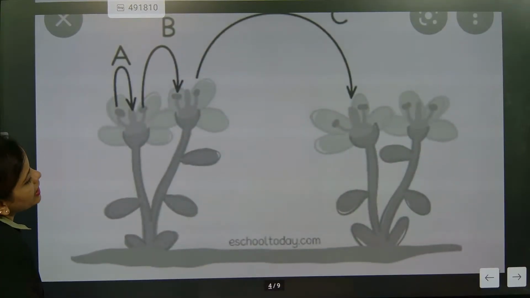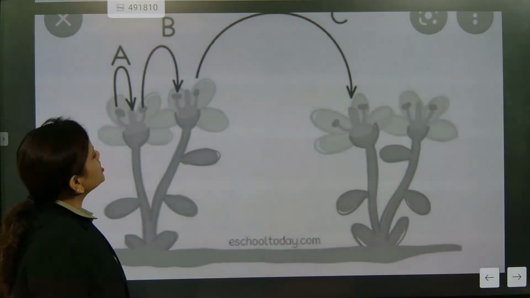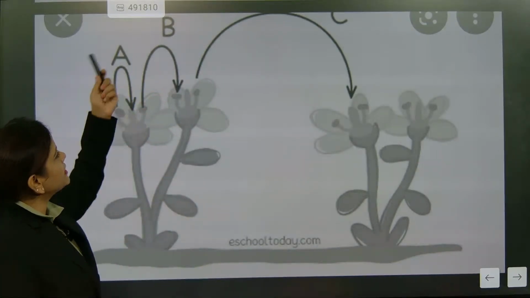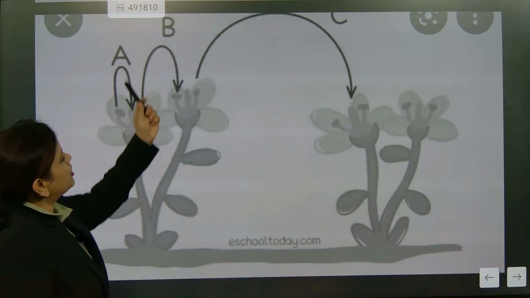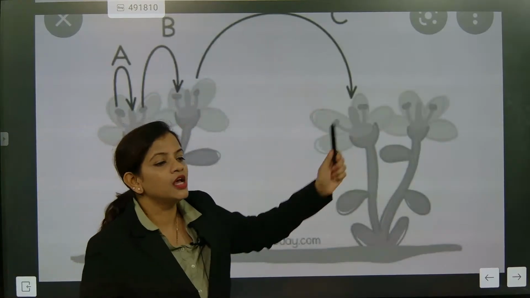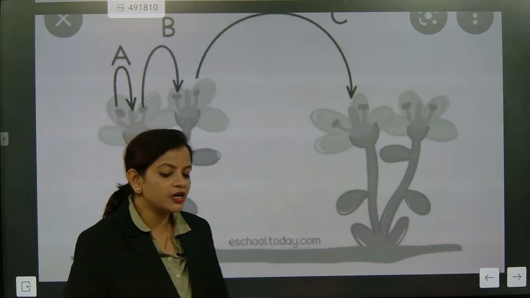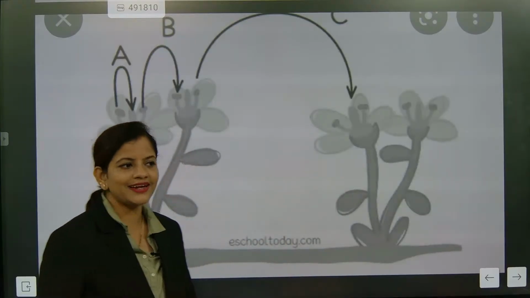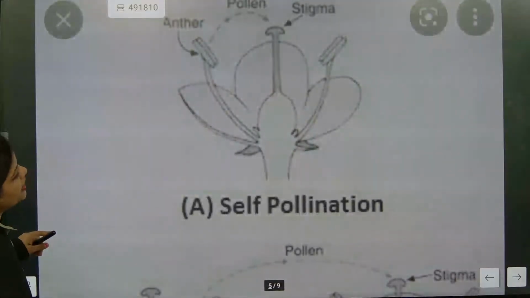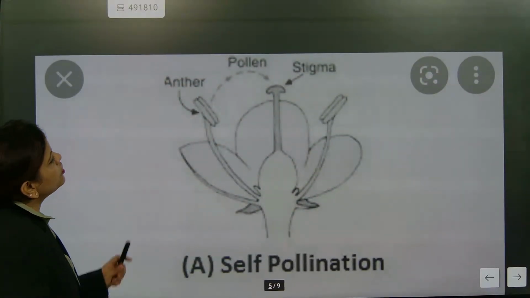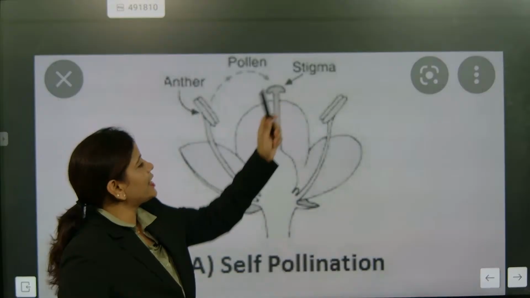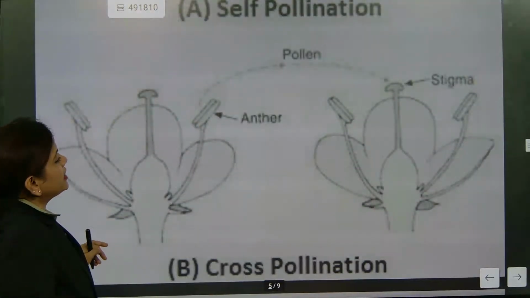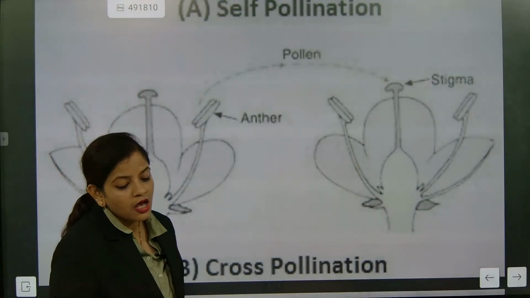Now what is this called? Cross-pollination or self-pollination? If this is done here, then A is what? A is self-pollination, B is cross-pollination, C is cross-pollination. So B and C undergo cross-pollination and A has self-pollination. That's the basic difference between self-pollination and cross-pollination. Can you see? The anther is getting attached to the same flower. This is an example of self-pollination. And this is for cross-pollination.